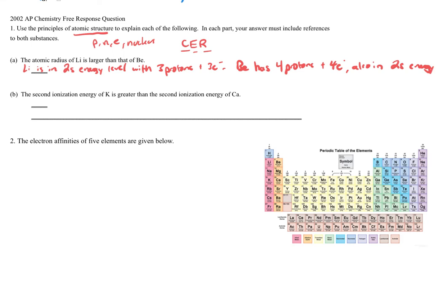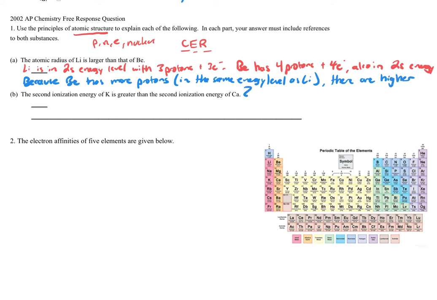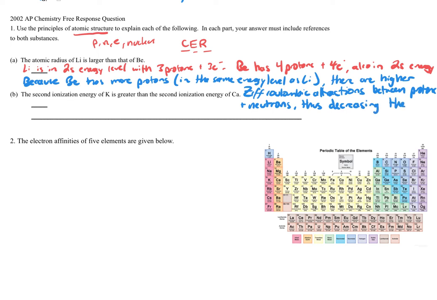So here's my reasoning. Because beryllium has more protons in the same energy level as lithium, there are higher, I'm going to put, which we call Coulombic attractions between protons and neutrons, thus decreasing the radius of beryllium atoms.